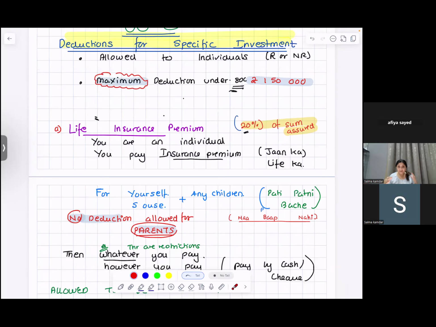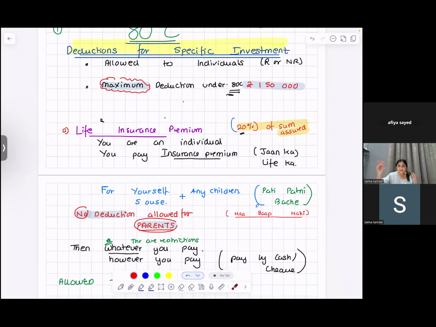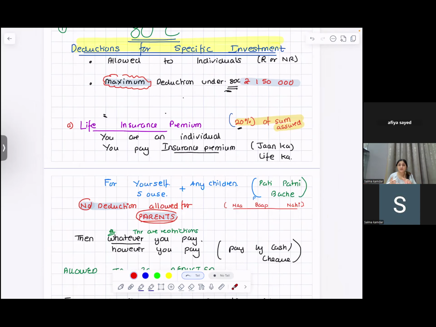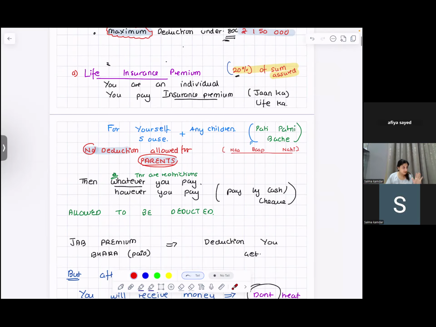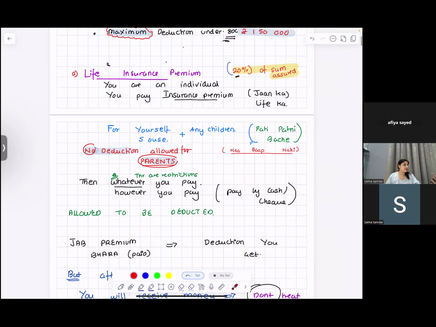These investments are, I'll just tell you the names: life insurance, PPF, national savings certificates, ELSS, that is tax savings under mutual funds, fixed deposit with a bank or a post office. You're paying for the tuition of your children. You are paying a principal amount towards your house loan. Then you are allowed these deductions over and above what we've allowed you above. So you should know these things.